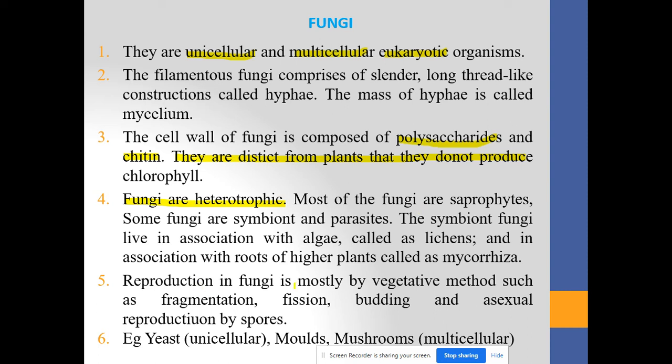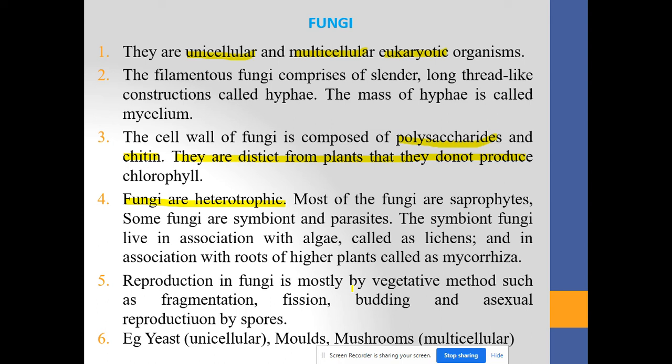Fifth point, reproduction in the fungi is mostly by vegetative methods such as fragmentation, fission, budding, and asexual reproduction by spores. So these are the various methods of reproduction in the fungi. Fungi basically reproduce by vegetative methods such as fragmentation, binary fission, budding, and also by asexual reproduction by spores.